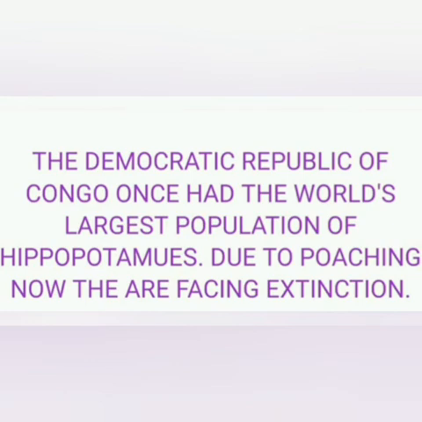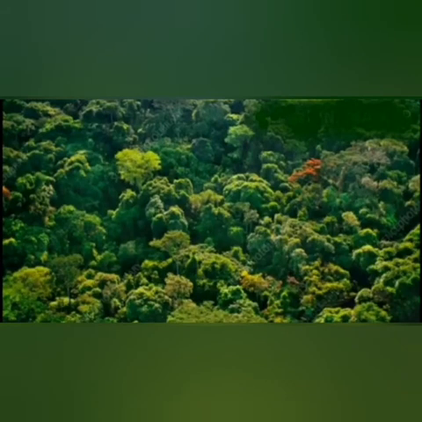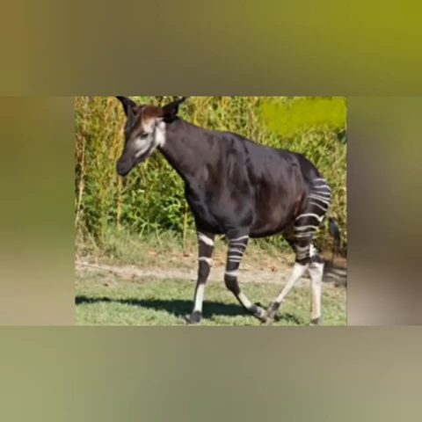Students, do you know the Democratic Republic of Congo once had the world's largest population of hippopotamus? Due to poaching, now they are facing extinction. Poaching means illegal hunting or killing of animals. Now it's time to ask you some questions. What do you call the horse-like animal that is found in DRC? Yes, that is okapi.